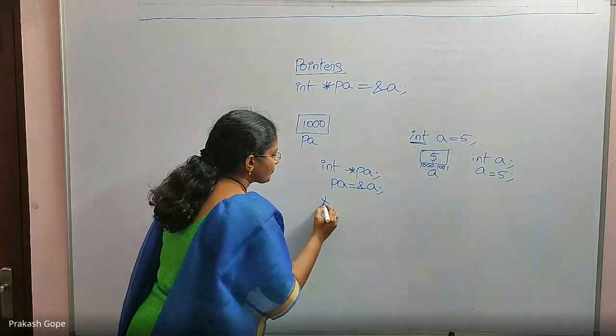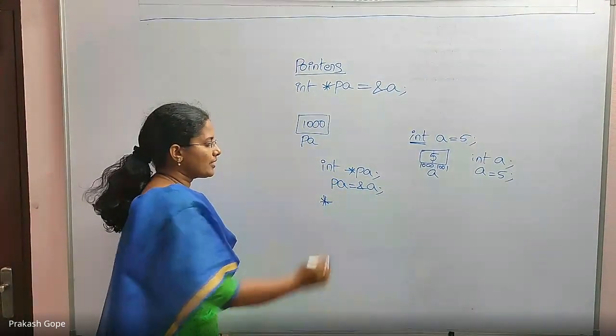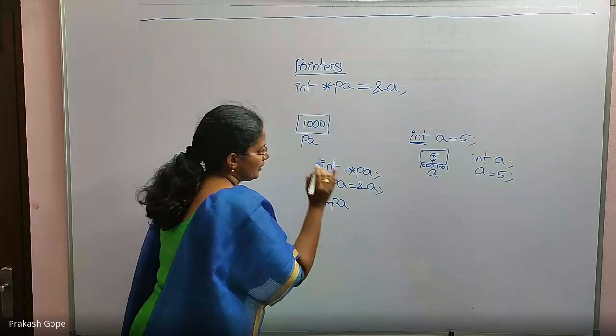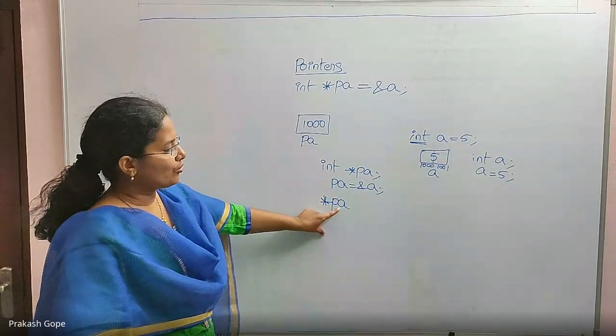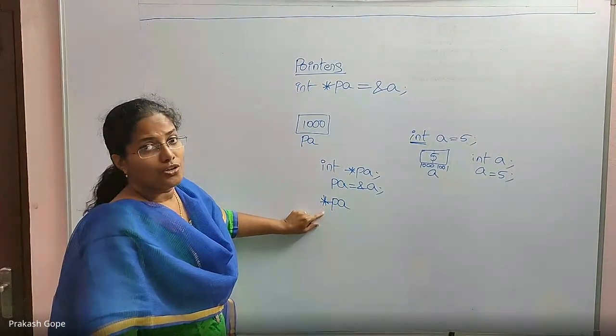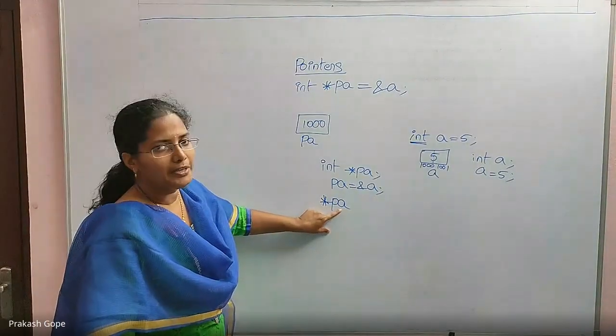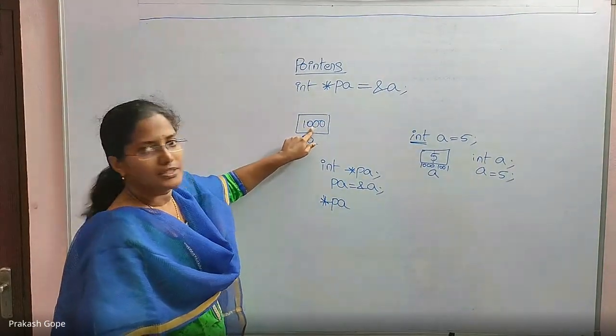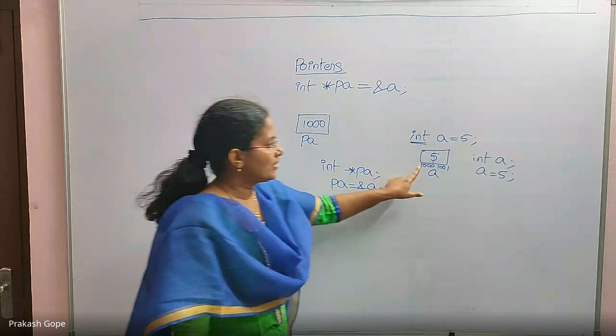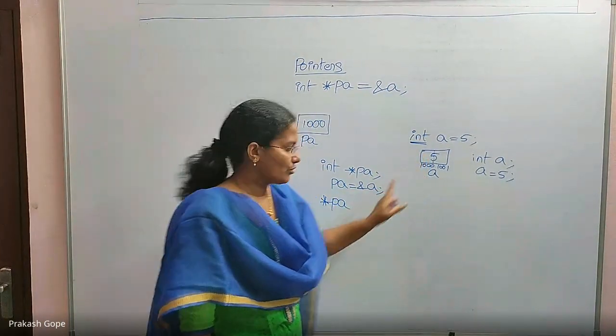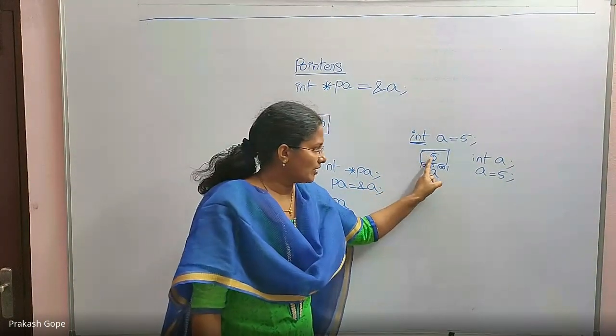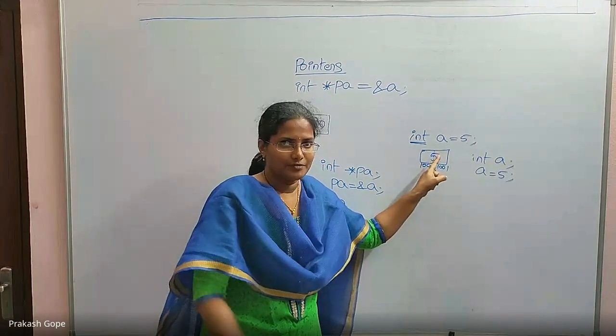By using the dereferencing operator star. Star PA means we want to access the contents at the address held by PA. PA held the address 1000. What is the value at 1000? 5. So star PA is this memory location's content.